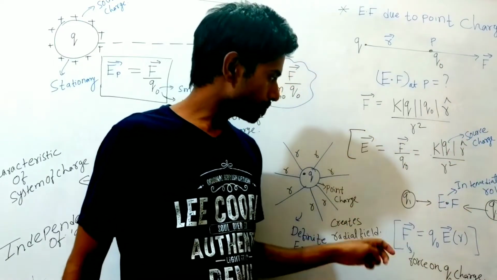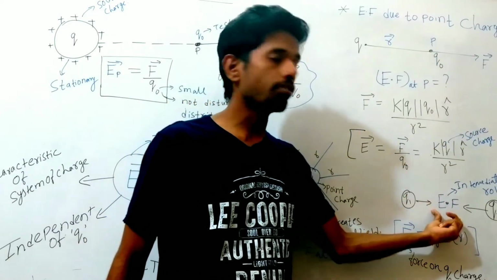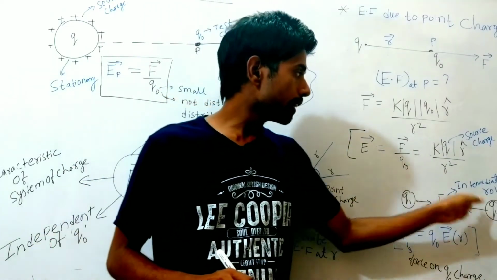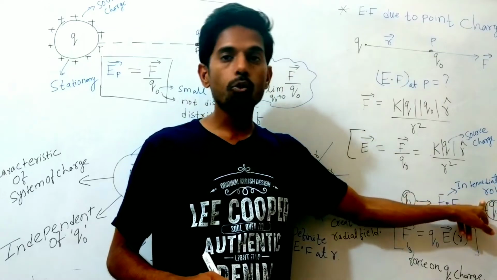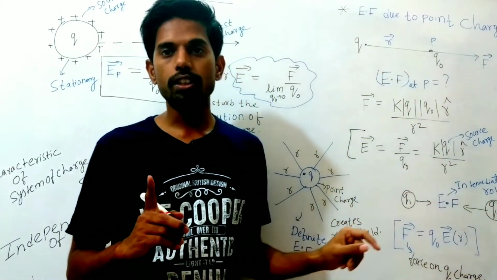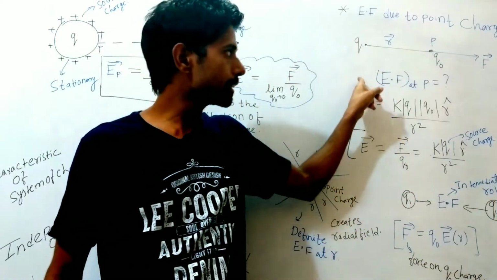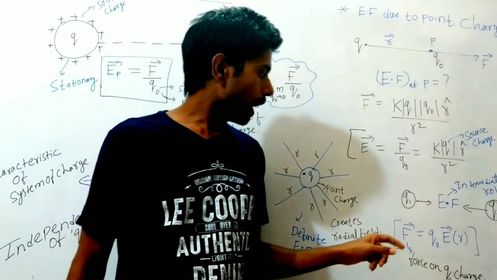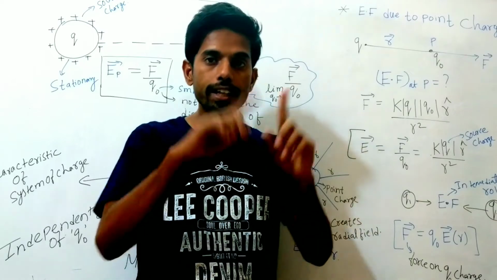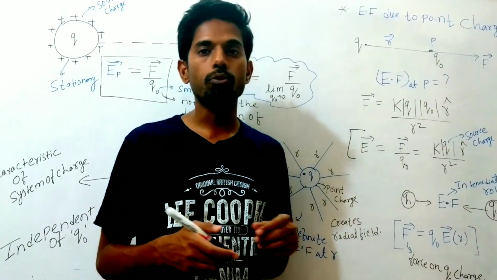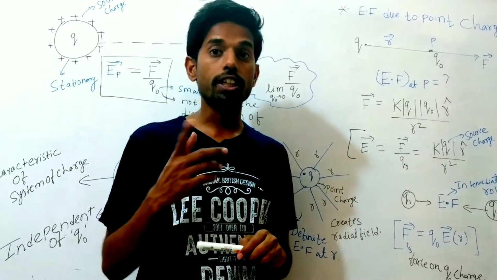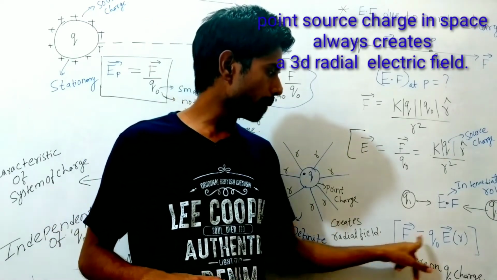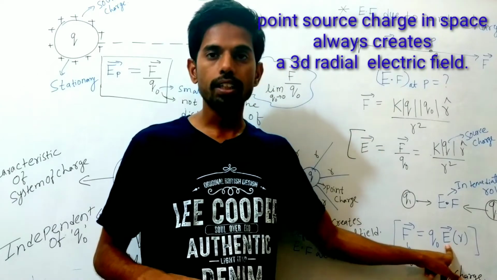Okay, so what is the meaning of electric field? What is the physical significance of electric field? Electric field plays an intermediate role between two charges. Here the two charges are, first the source charge and the second one is the Q naught charge, that is the test charge. If we know the value of electric field in any three-dimensional space, we can find the force created by that source charge. Force is given by Q naught multiplied by electric field.